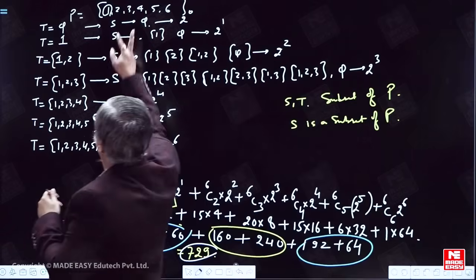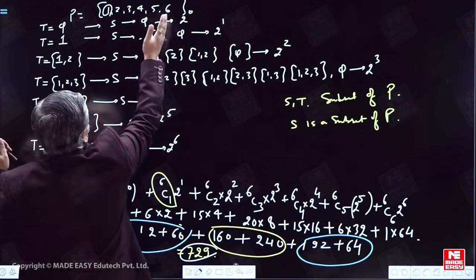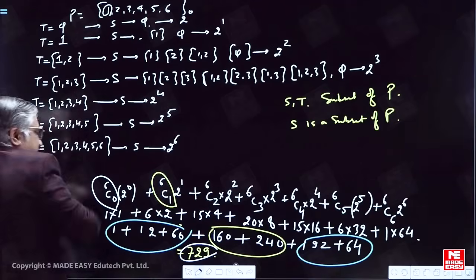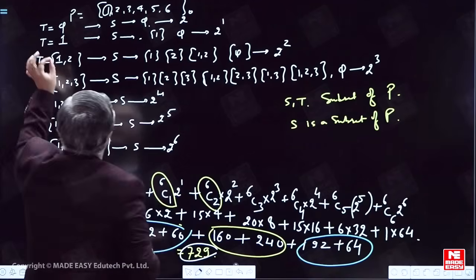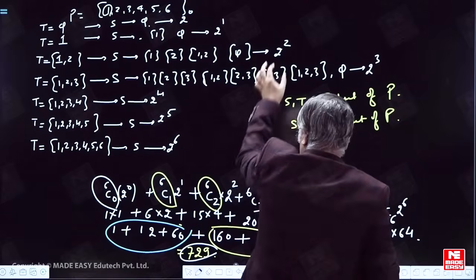And if we select 2 elements, which 2 elements? Any 2 elements, 1 and 2, 1 and 3, 4 and 5, or any 2 elements, that could be done in 6C2 ways. And for each of them, S corresponds to 2 square subsets.